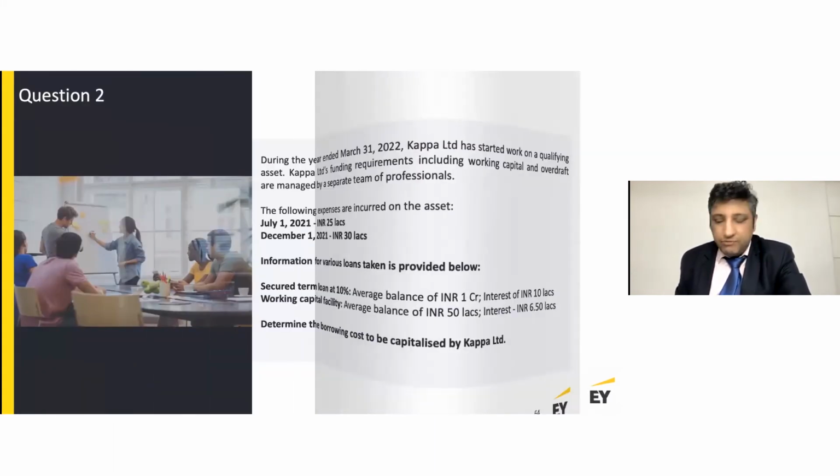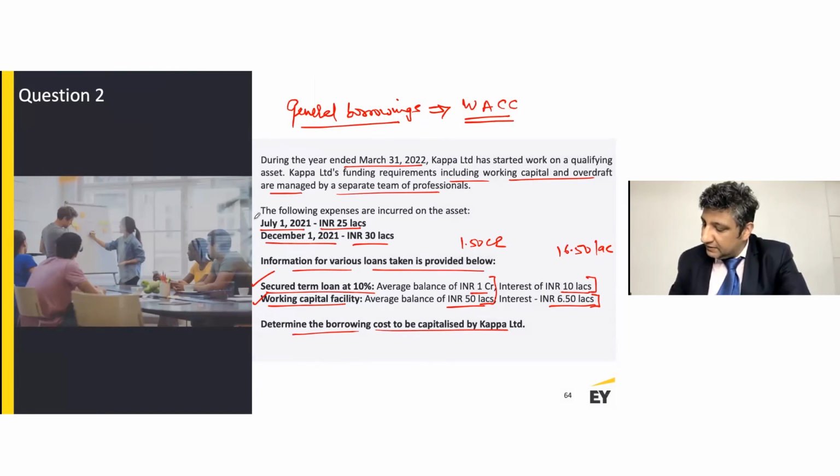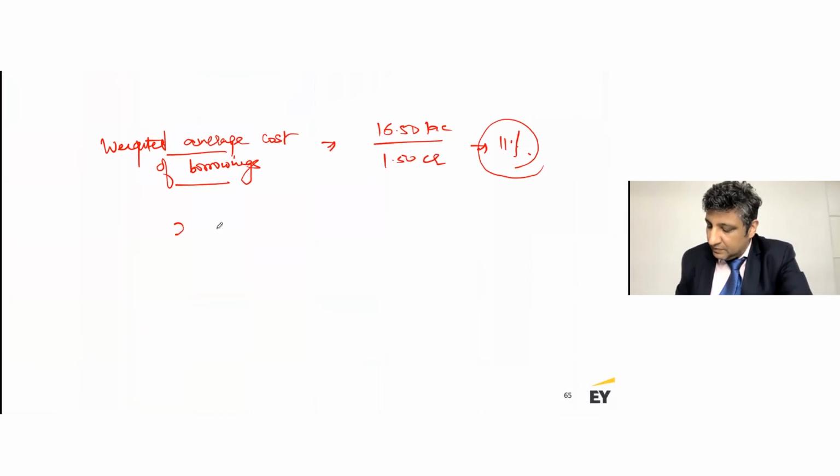Now, I'm also provided that we have incurred these costs, which are 25 lakh rupees on July 1st, 2021, and 30 lakh rupees on December 1st, 2021, right? So we are looking at the borrowing cost to be capitalized. We use this 11% for these draws, which are 25 lakh rupees.